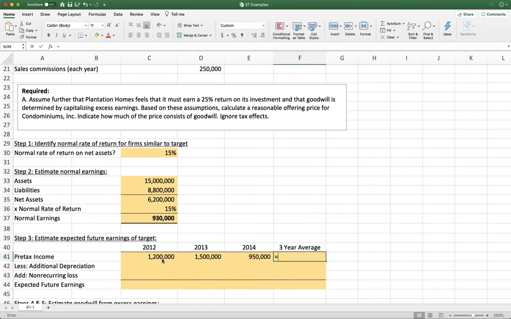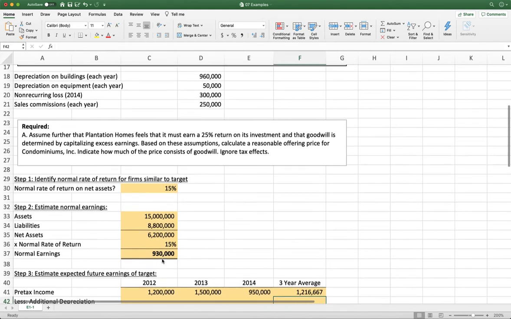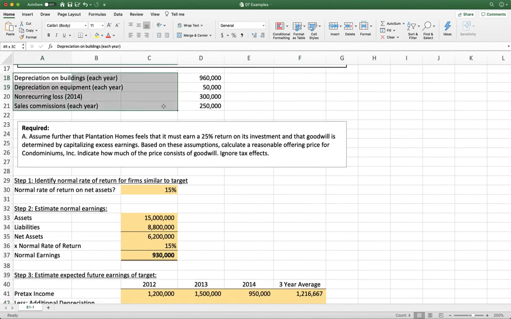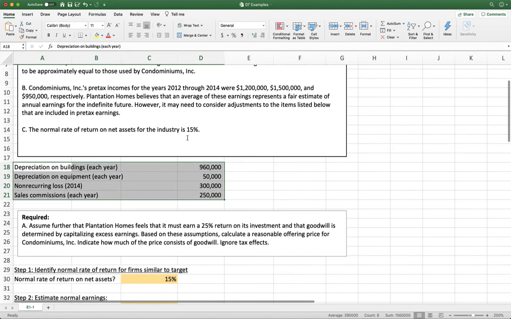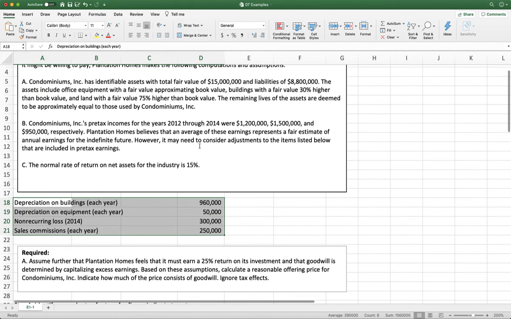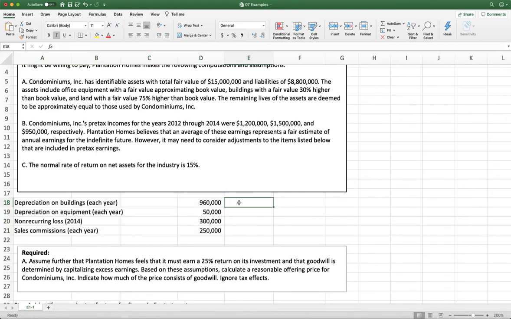Now, we could just take the average of these 3 years, but they told us we might need to make some adjustments, and those adjustments had to do with these items right here. So let's talk through each of them and see why we might need to take them into account. So the first one is depreciation on the buildings.